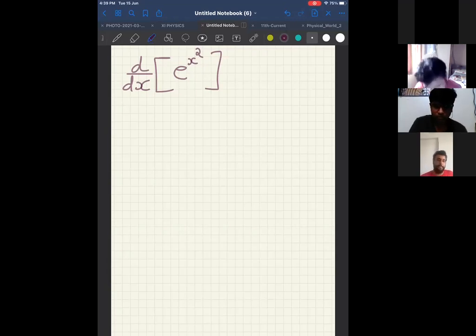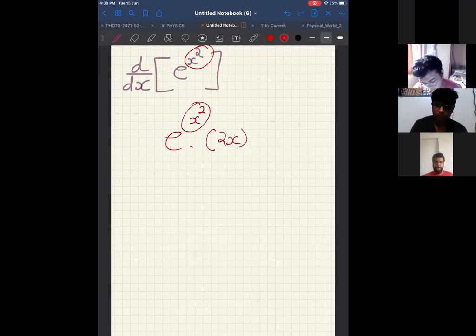Okay, time out. Now, e power something. Differentiation is e power that something itself. What is that something? E power x square itself, into differentiation of x square. Therefore, my answer is e power x square into 2x.